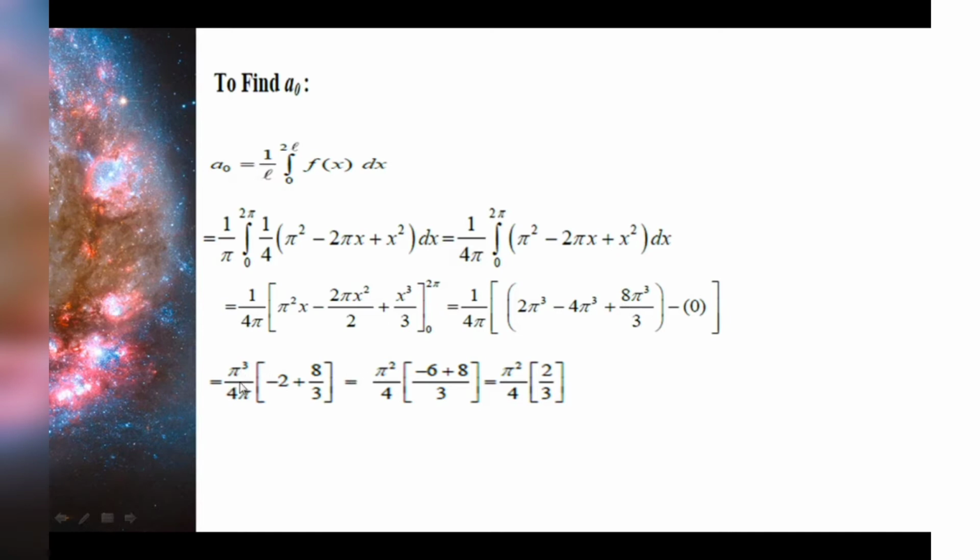When we take pi cube outside, we already have a 4 pi outside. So this will be 2 minus 4, and so we will get minus 2, and this is 8 by 3. On simplification, by taking 3 as the common denominator, we will get 2 by 3. And now cancelling this 2 with this 4, we will get the a0 value as pi squared by 6.